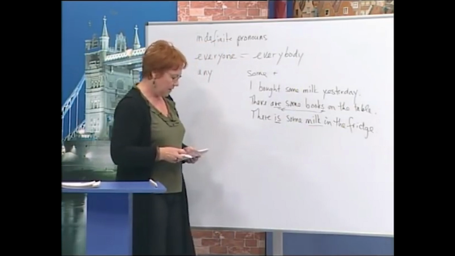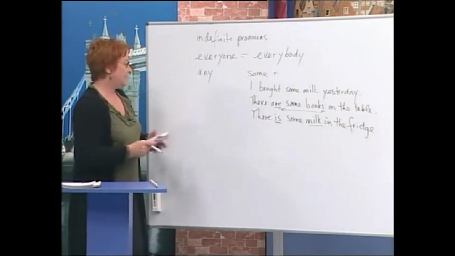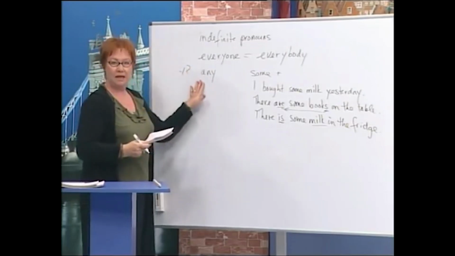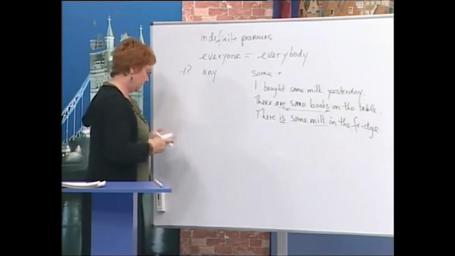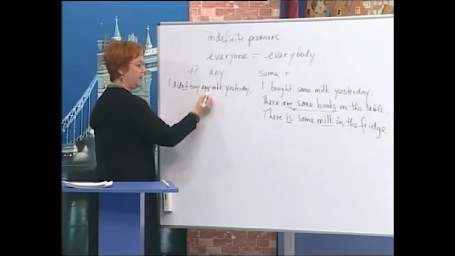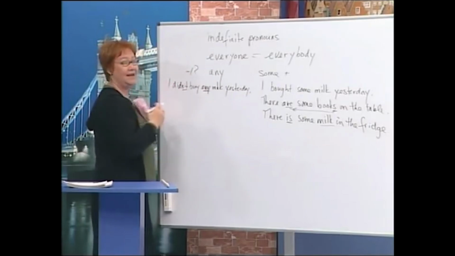Now, when we're using negative or questions, we use any. So, here's an example. I didn't buy any milk yesterday. So this one is negative.